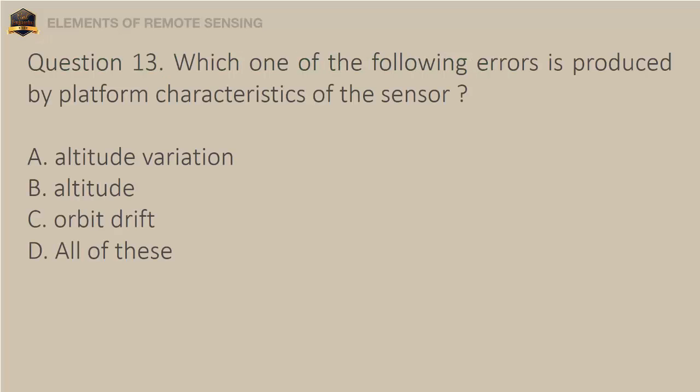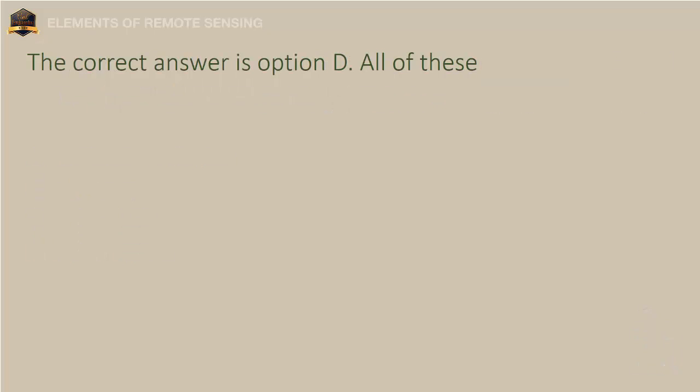Question 13. Which one of the following errors is produced by platform characteristics of the sensor? A. Altitude variation. B. Attitude. C. Orbit drift. D. All of these. The correct answer is option D, all of these.